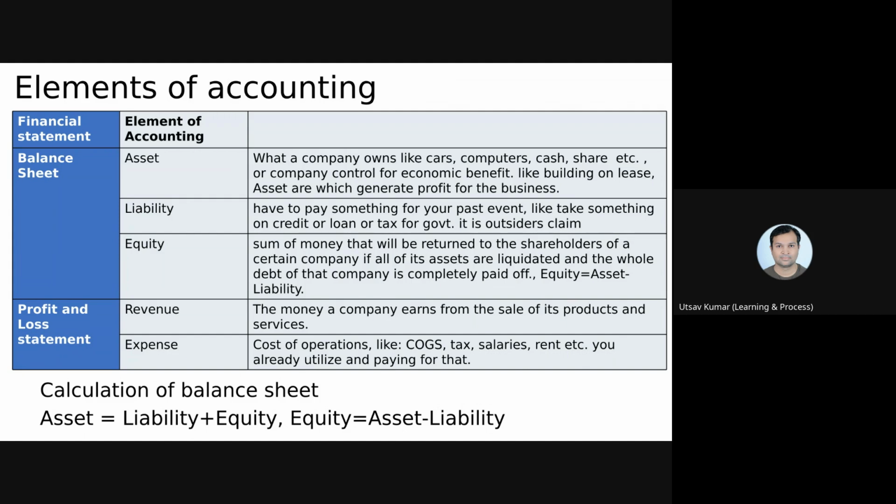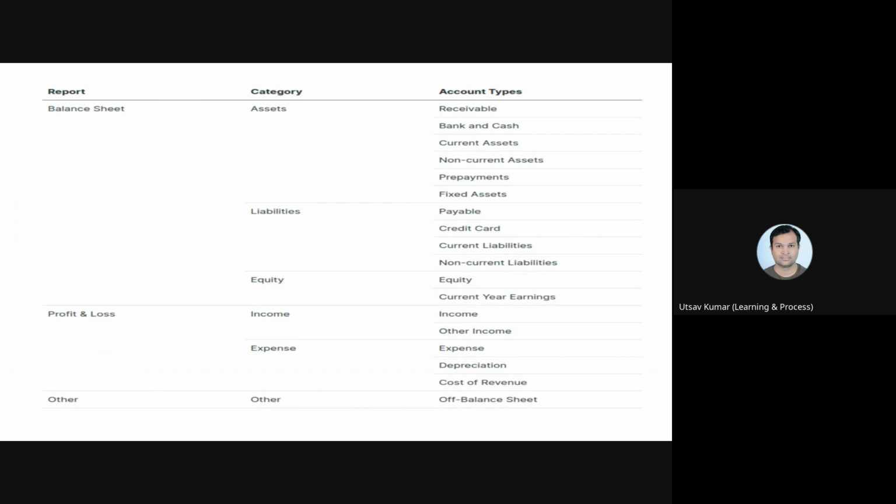Then, okay, this is from Odoo. In Odoo, all the accounts will be categorized in these particular categories only. As you can see, in Odoo we have only assets, liability, equity, income, and expense. Only 5 categories are there.